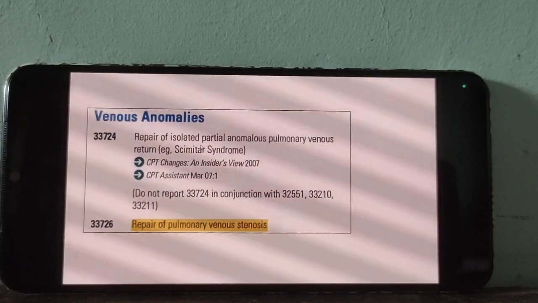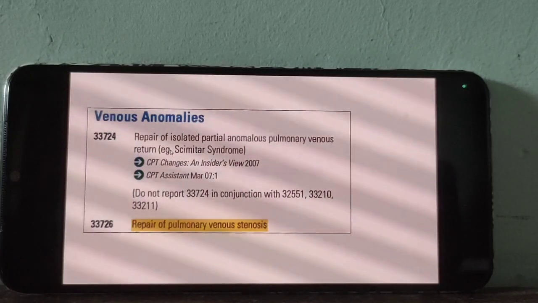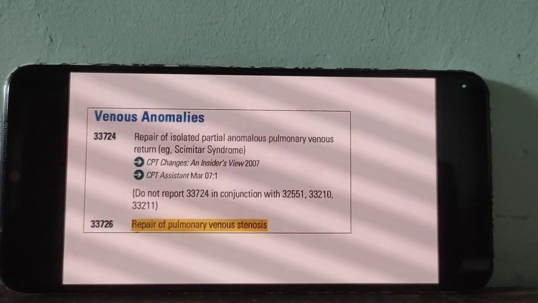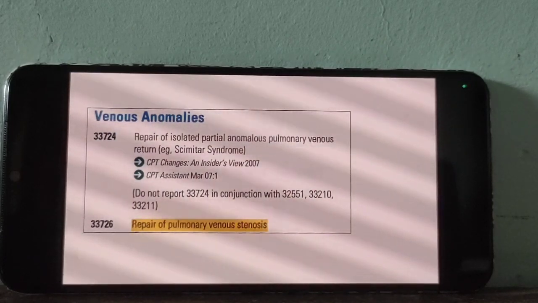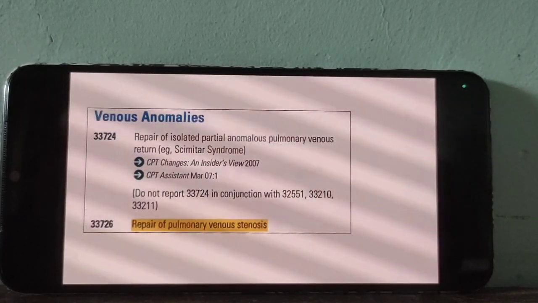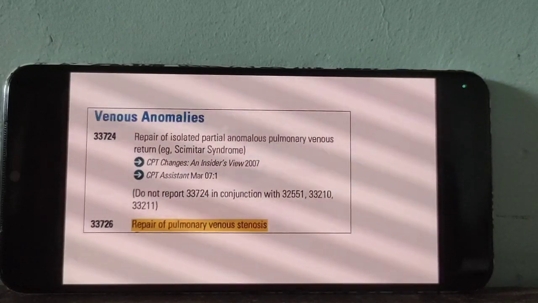Then see, repair of isolated partial anomalies of pulmonary venous return. If there are any abnormalities present in the pulmonary vein, what will happen?